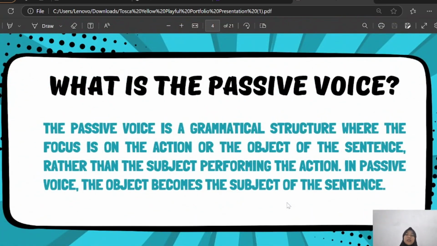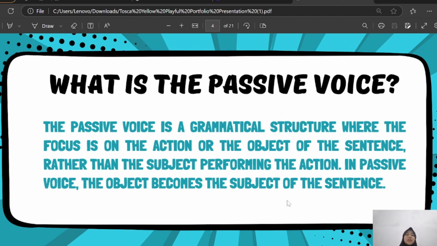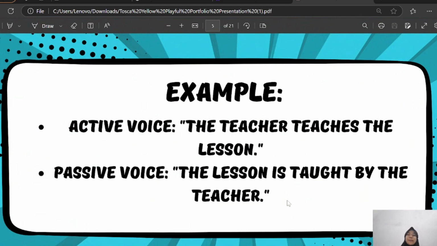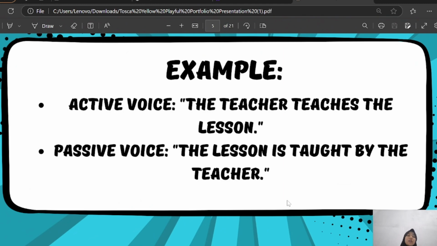What is the passive voice? The passive voice is a grammatical structure where the focus is on the action or the object of the sentence, rather than the subject performing the action. In passive voice, the object becomes the subject of the sentence. Example, active voice: the teacher teaches the lesson. Passive voice: the lesson is taught by the teacher.